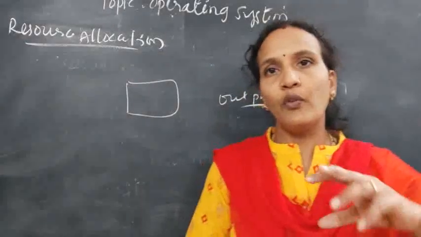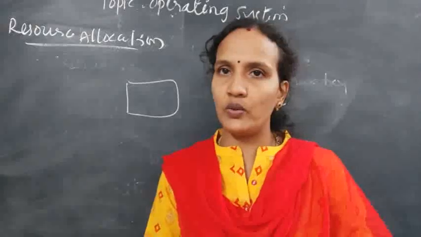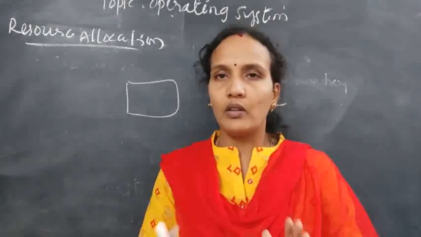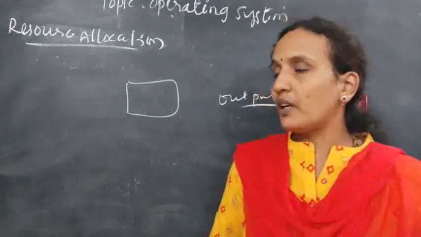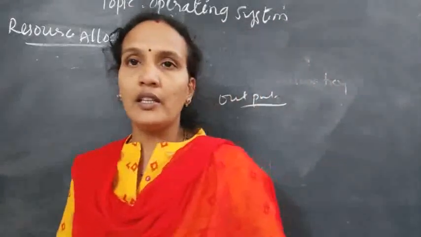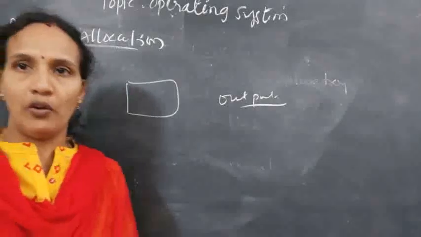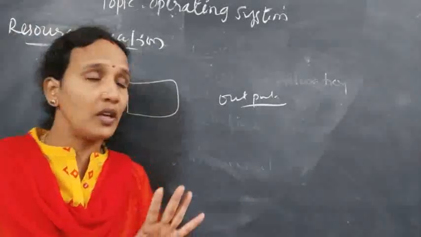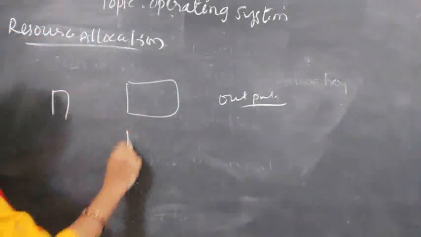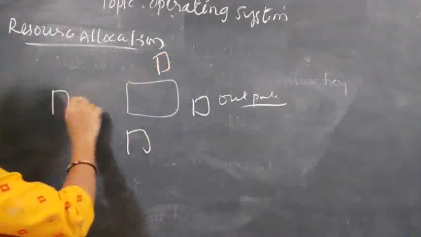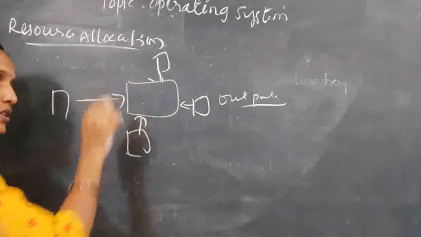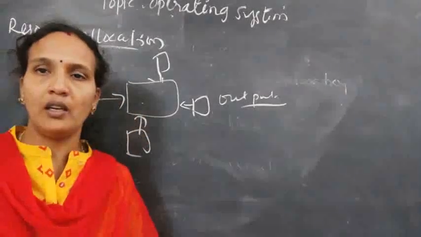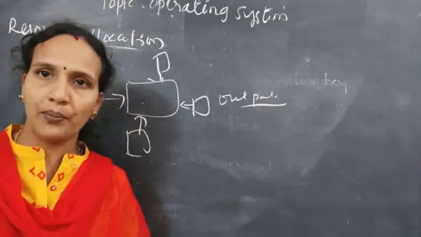If only one person is using a printer, there is no need for any operating system instruction for this. But if more than one person is using the same printer, for example, you have an office with 4 systems, and these 4 systems are using the same printer. The printer is only one, and using networking, more than one system can use the same printer.